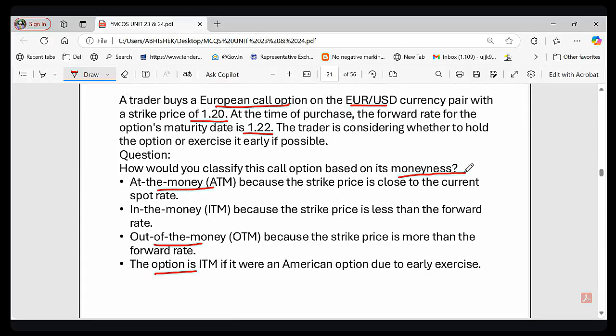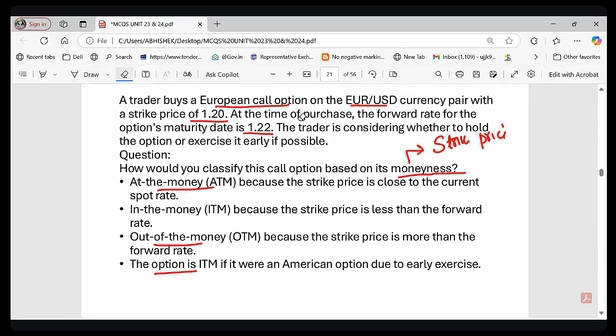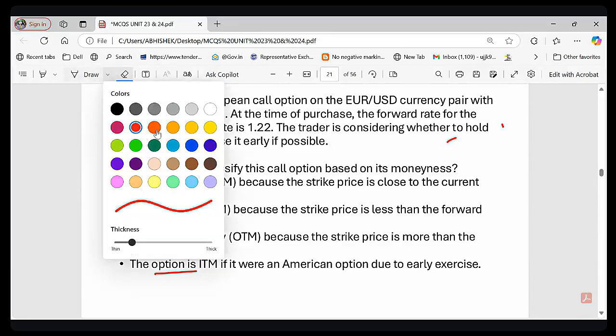What is the meaning of moneyness in the option? So moneyness, what is the meaning of moneyness? Moneyness means when the option's strike price stands related to the market price of the underlying asset, right? So if the concept of ITM, OTM, and ATM is clear, then only you can answer it. So let me explain, right? Suppose you are shopping for a discounted item, right?